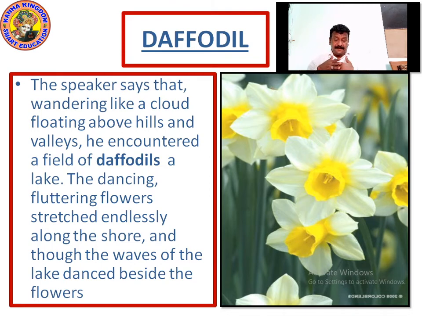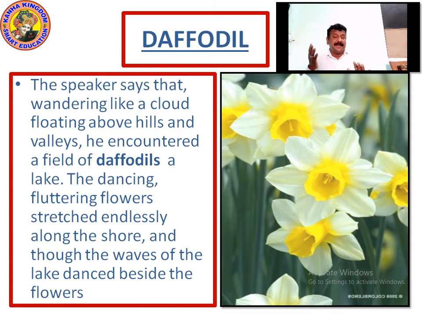Stretched means it is wide and enormous, stretched on all the sides, along the shore. Now he is talking about the shore. Shore, beside, where is the seashore? Along the shore. And the waves of the lake. He's talking about the shore of the lake.